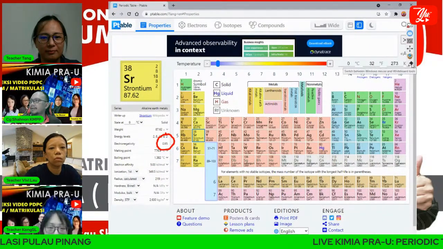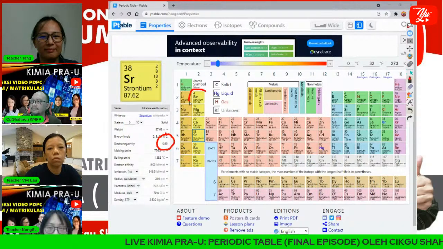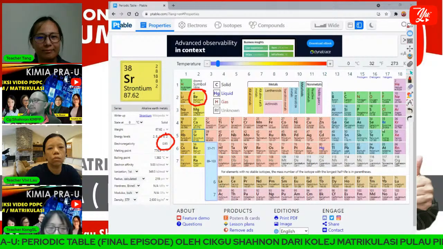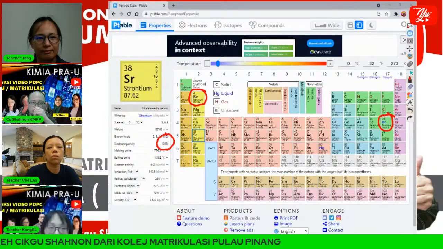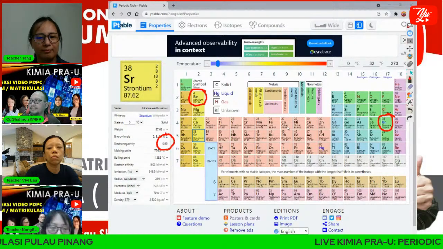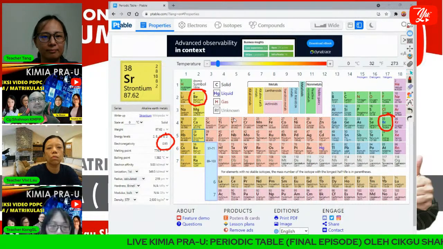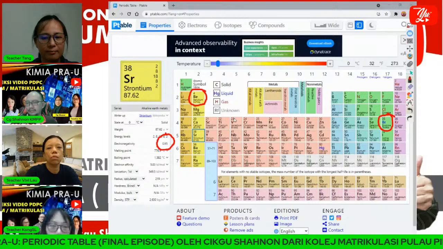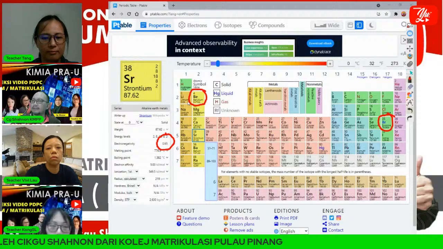beryllium? Okay, this is beryllium, and I try to compare with bromine. I try to compare the electronegativity of beryllium and bromine. In this case, bromine is on our right hand side, that means higher electronegativity, because it is on our right hand side. But